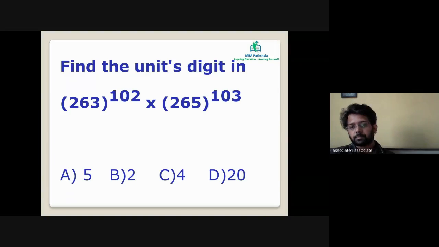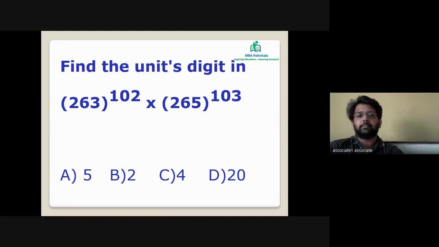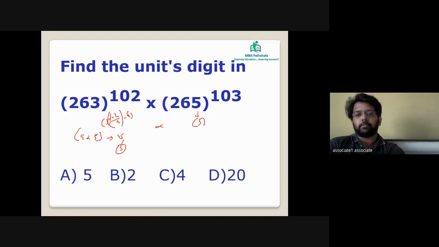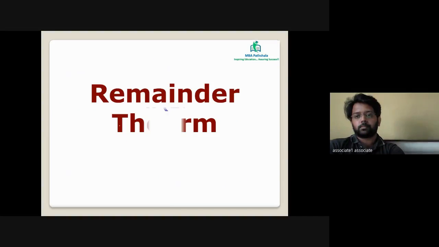The answer for the question is simple. It's basically 5. So this value is going to end in 5 for sure. This is 3 raised to 102, and on division by 4 the remainder would be 2, which gives 3 squared, 9. So this will give you 9. The other is going to give you 5. 9 5s are 45. The value is going to end in 5. I hope all of you got this. Is this clear?